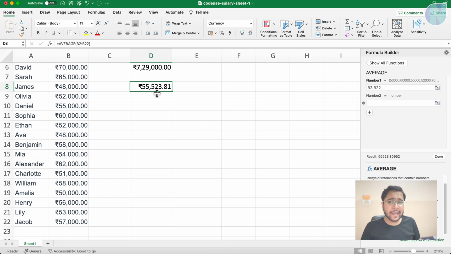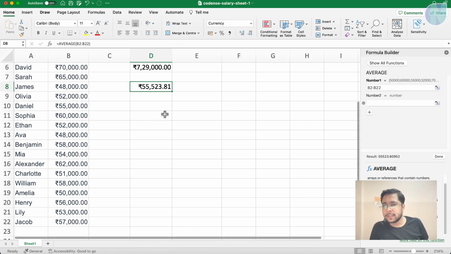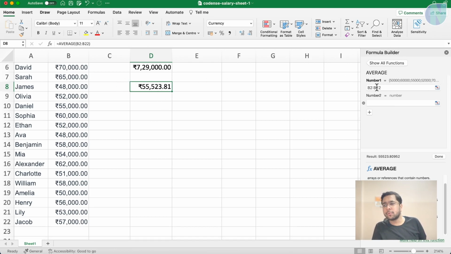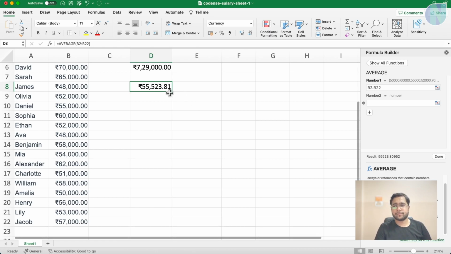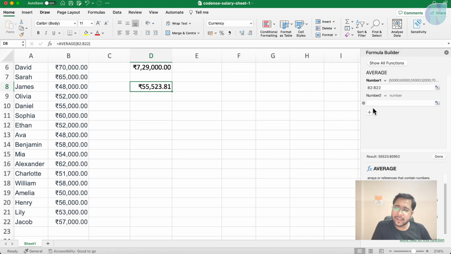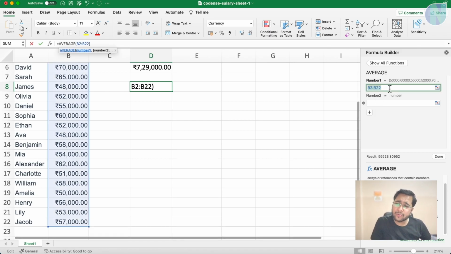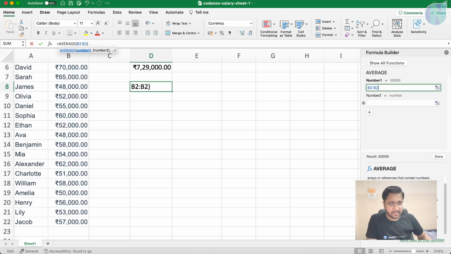Here it shows the value, but what is the actual formula? You can see it in the formula bar on the top. What is the formula in this cell? Is it an actual value or a formula? As soon as it starts with equal to, it is a formula. And it also tells you this range. It is B2 to B22. Side by side, I have opened this formula panel, and it is easier for you to update the data as well. So yes, it is very easy.